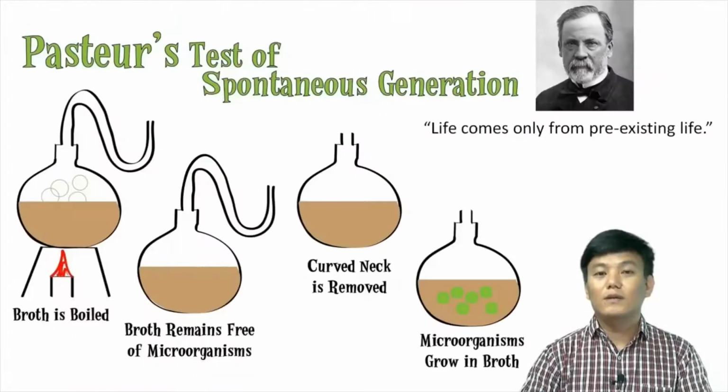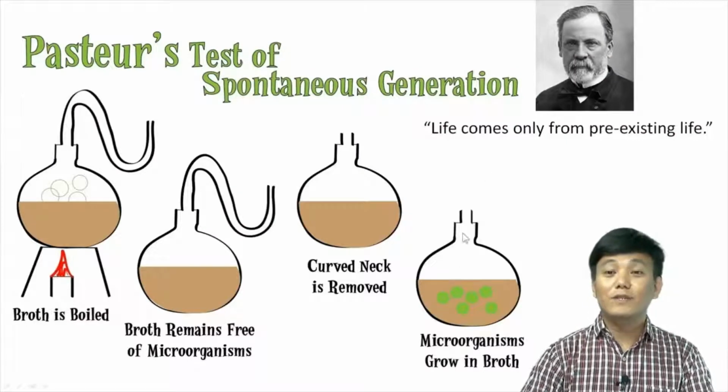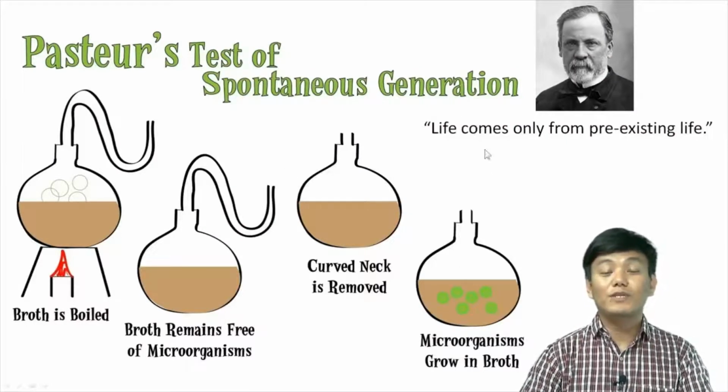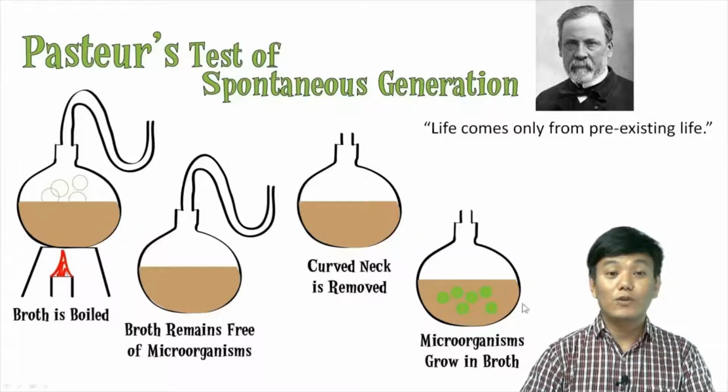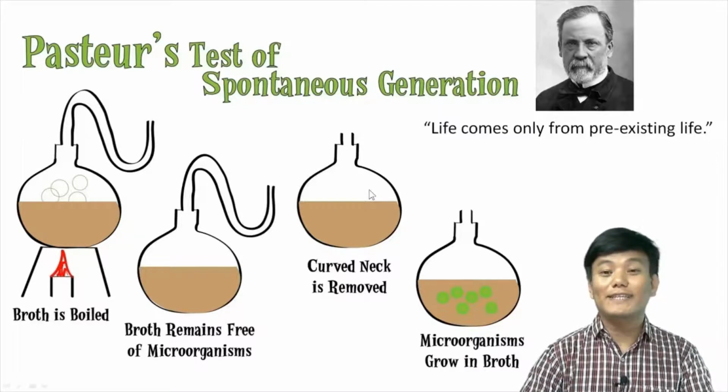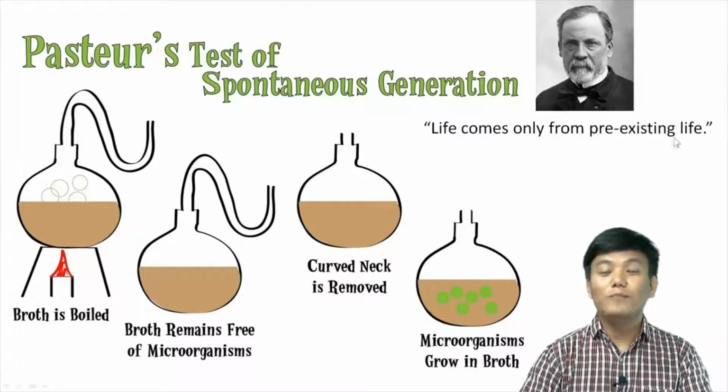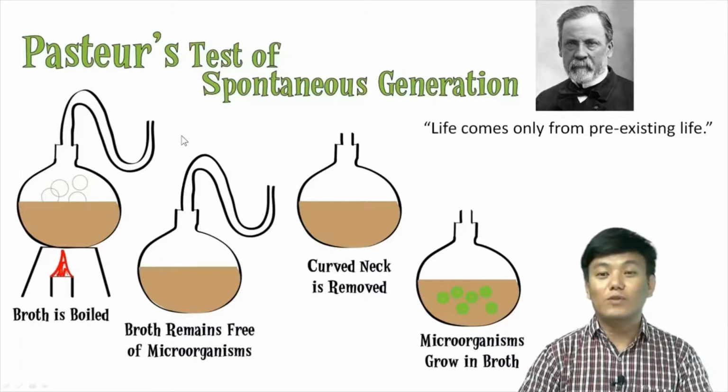But then in the late 1850s, Louis Pasteur put the theory of spontaneous generation to the test. And through his experiments, he not only disproved the theory of spontaneous generation, but he also stated that life comes only from pre-existing life. He said that life cannot arise from non-living matter. It can only arise from pre-existing life.